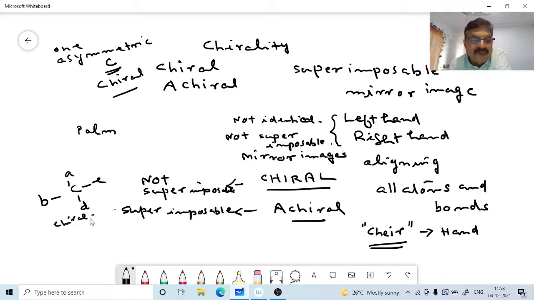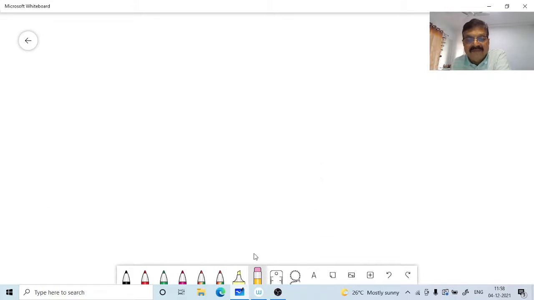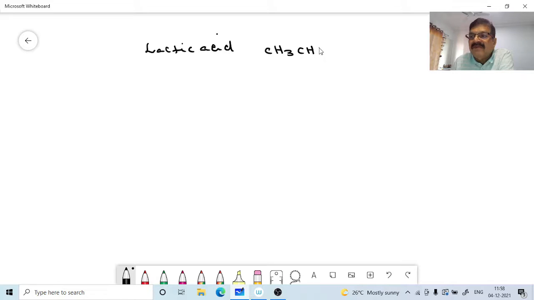Chiral means not superimposable. Achiral means superimposable. So this is the kind of it. Now we can see an example here, a chiral molecule. So we can take lactic acid, for example. Lactic acid has the formula CH3CHOHCOOH. This is lactic acid. How will you represent this lactic acid?